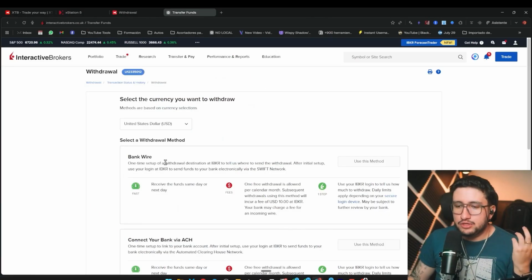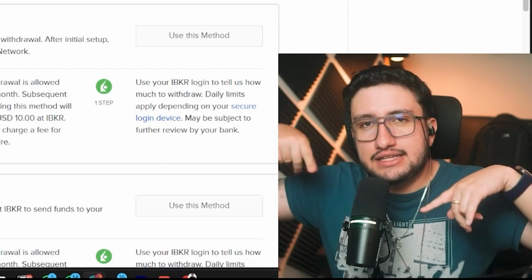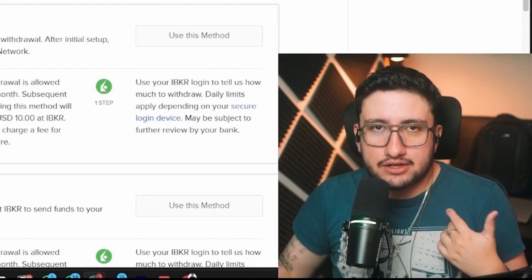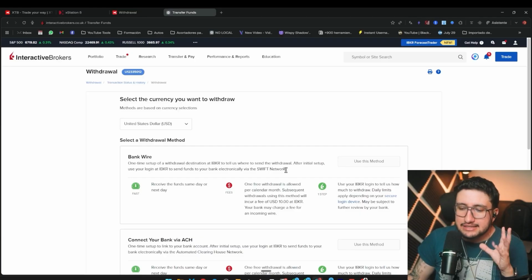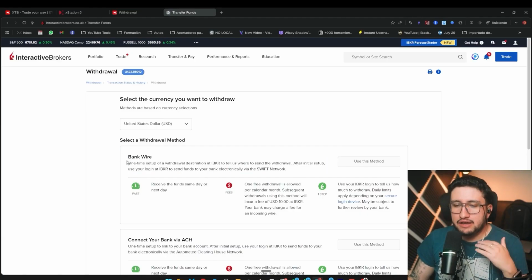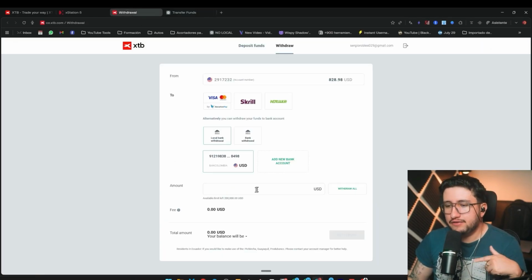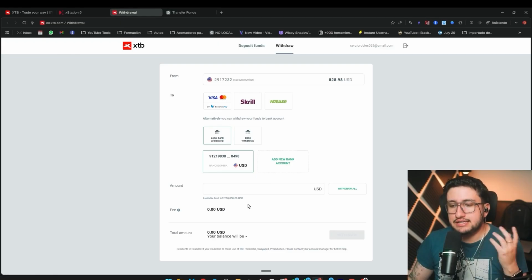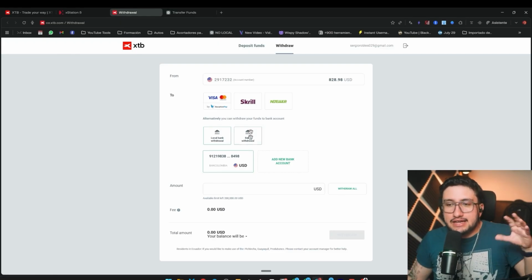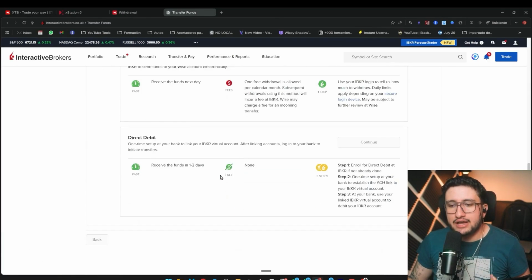But for example, when withdrawing from Interactive Brokers, if I want to receive money in my local account in Colombia, it's an international transfer that I have to report, pay certain fees on, and they charge me certain commissions. So obviously, in that sense, it depends on the situation. Some will prefer Interactive Brokers because, for example, if you have an account that doesn't charge anything for receiving money from abroad, that's great. But if you receive money locally and they charge you fees, you might not like XTB's option. So we'd have to see and analyze, but in this case, I'd call it a tie on this point, since it really depends on what you need and require regarding withdrawals.